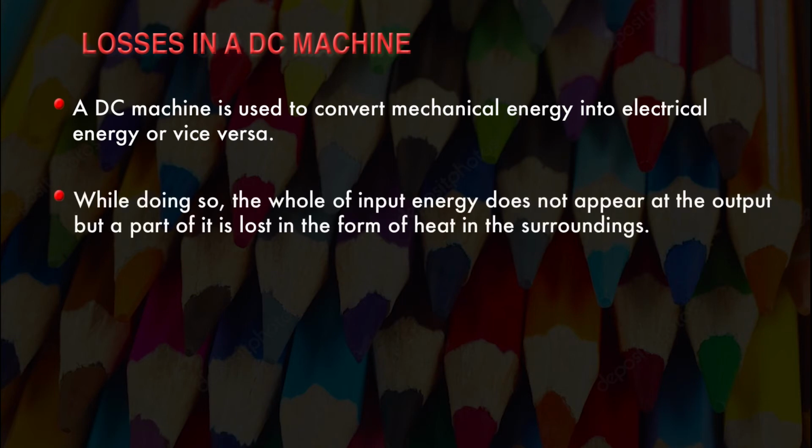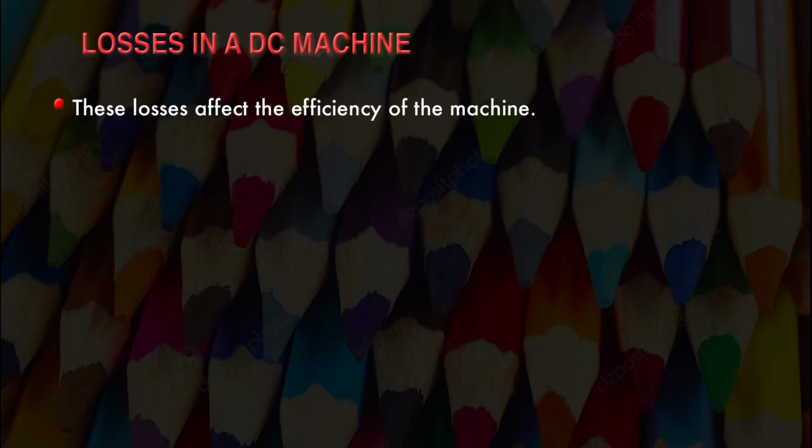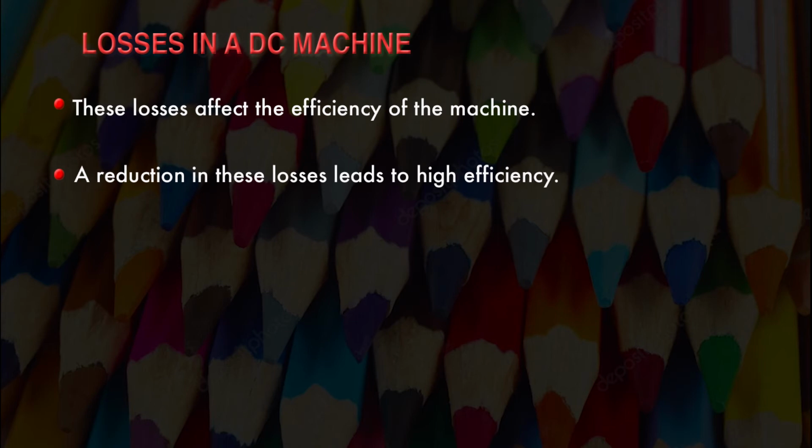While doing so, the whole of the input energy does not appear at the output, but a part of it is lost in the form of heat in the surroundings. This wasted energy is called losses in the machine. These losses affect the efficiency of the machine. A reduction in these losses leads to high efficiency, because efficiency is output upon input.